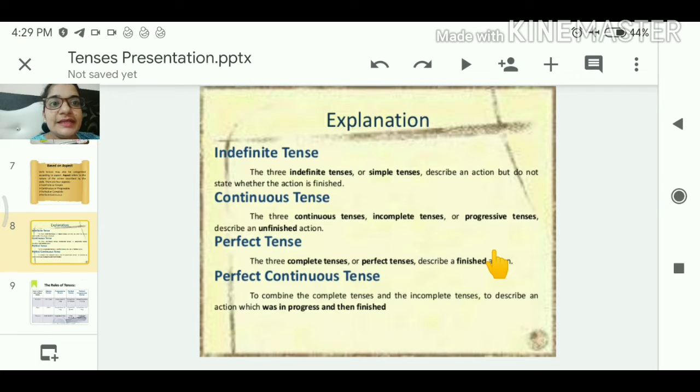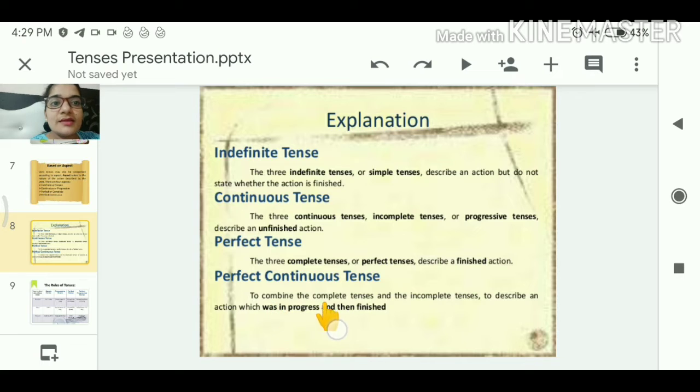Next we have perfect tense. The three complete tenses or perfect tenses describe a finished action. Perfect tense is also called complete tense. So the action will be complete in this. That's why it is called complete tense. The three complete tenses, three meaning present, past or future, describe a finished action. Means the action has been completed, finished. Clear?